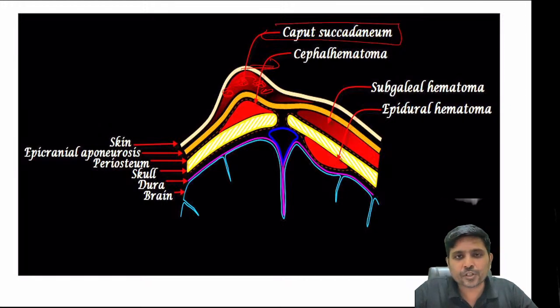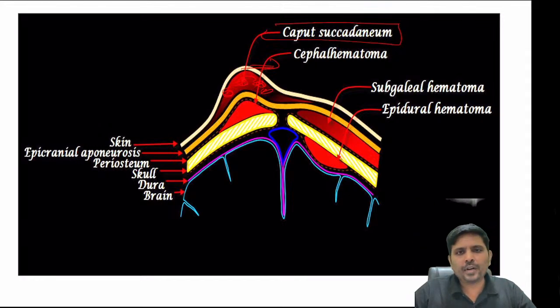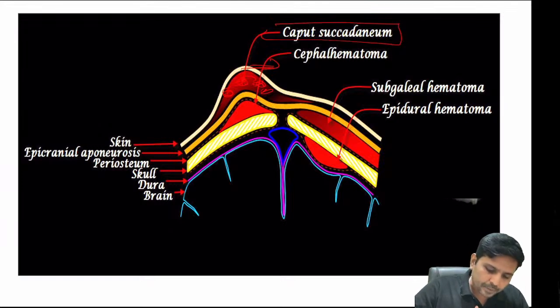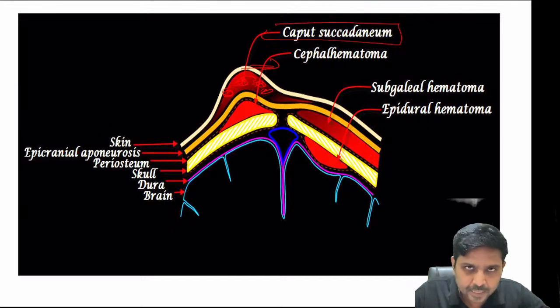Cephalohematoma is a manifestation of a forceps delivery. What happens is some pressure is offered to the parietal bone, leading to fracture. This fracture leads to a subperiosteal bleed. So cephalohematoma is a subperiosteal bleed.